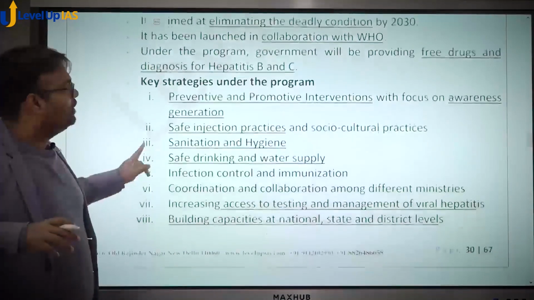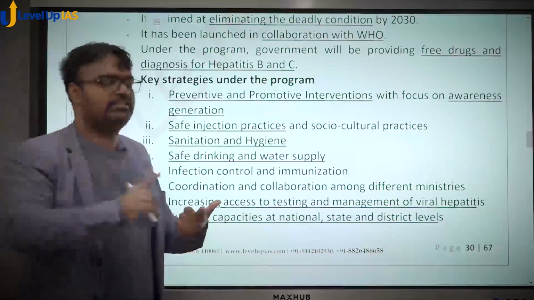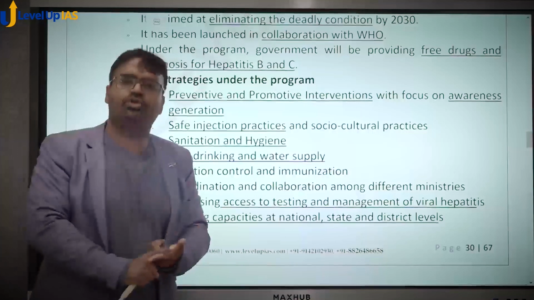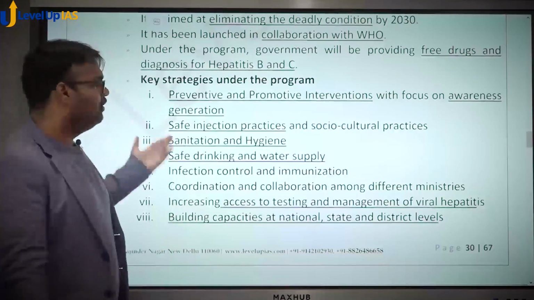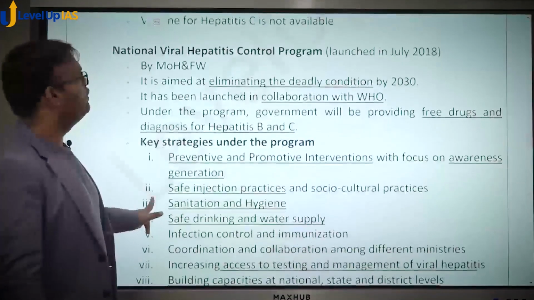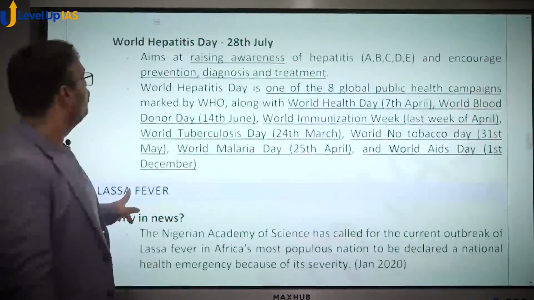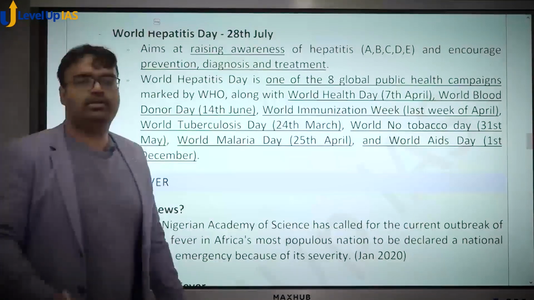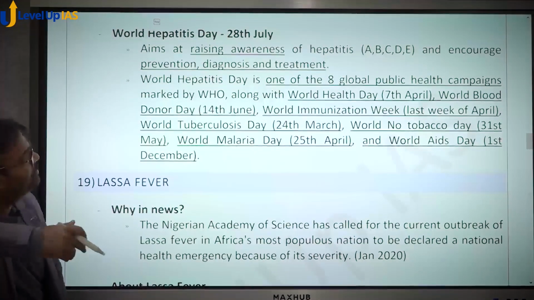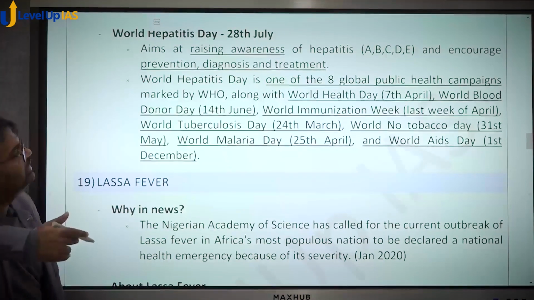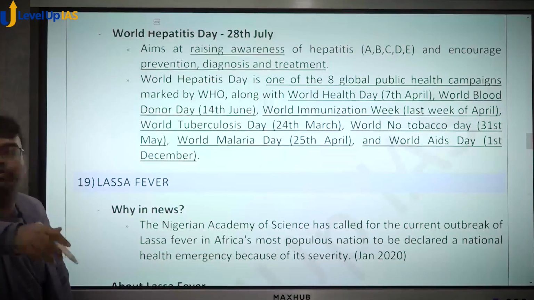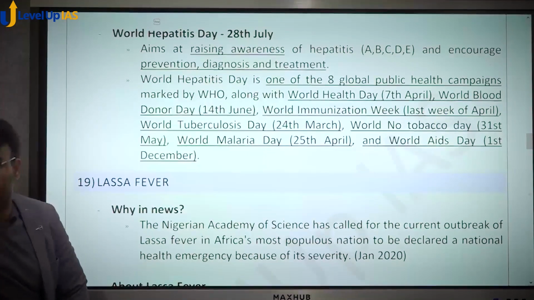Now, what are the key strategies? Common sense: awareness generation would be a strategy, providing treatment would be a strategy, providing clean drinking water would be a strategy. These are some things which would be the focus of this particular program, the National Viral Hepatitis Control Program. Now, on 28th July, the WHO observes World Hepatitis Day. What do we do on this day? We try to spread awareness related to hepatitis.